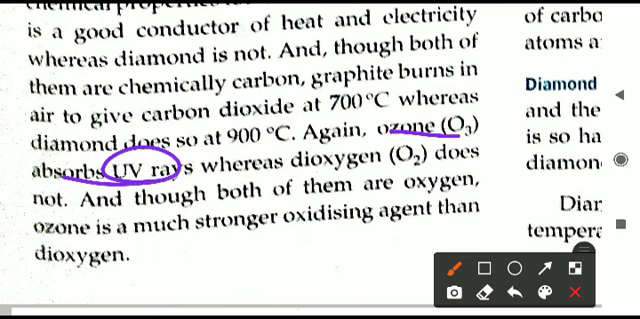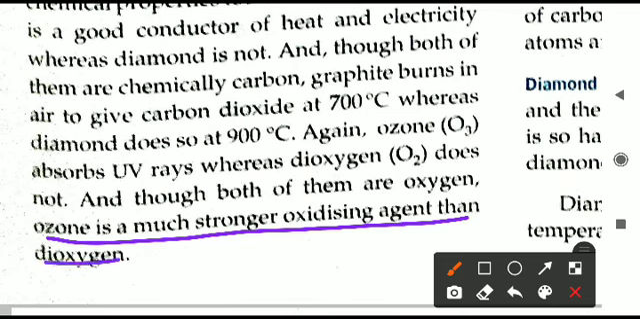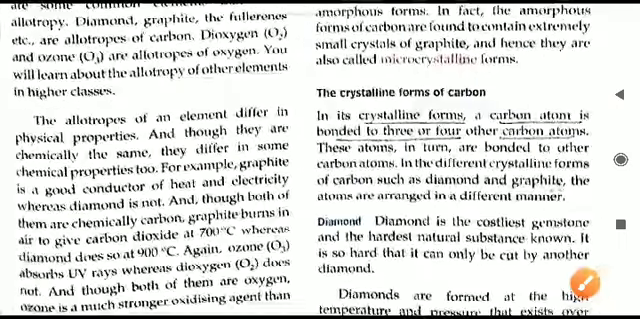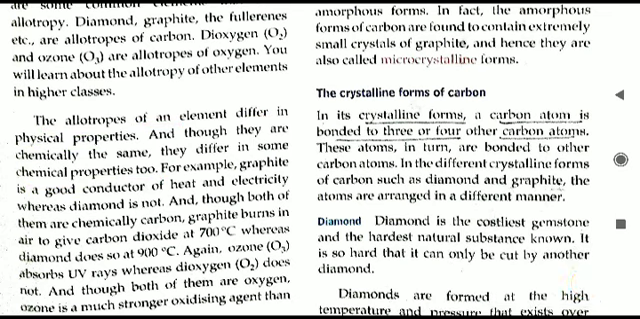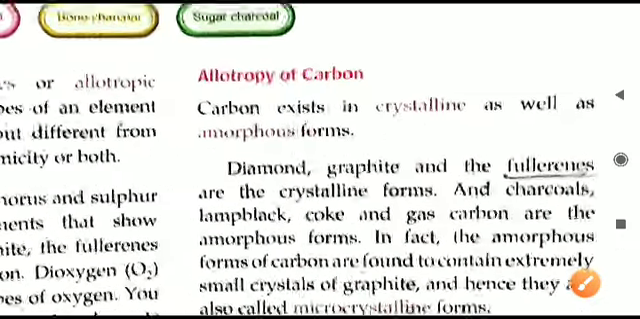Like ozone absorbs ultraviolet rays, while oxygen does not absorb the ultraviolet rays. So that is how different properties are there. One more is given: ozone is a much stronger oxidizing agent than dioxygen. So here the oxygen allotropes are also showing different properties. What is the conclusion? Allotropes of a particular element differ in physical and chemical properties. Whatever property, physical or chemical, the allotropes will always be different, irrespective of the fact that they are made up of the same element. Now we will see about the allotropy of carbon.